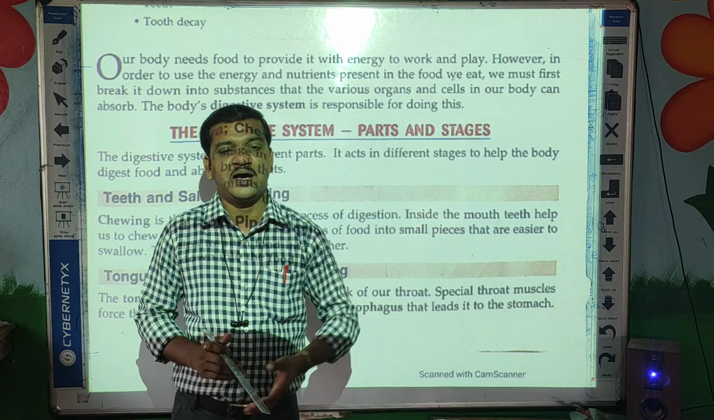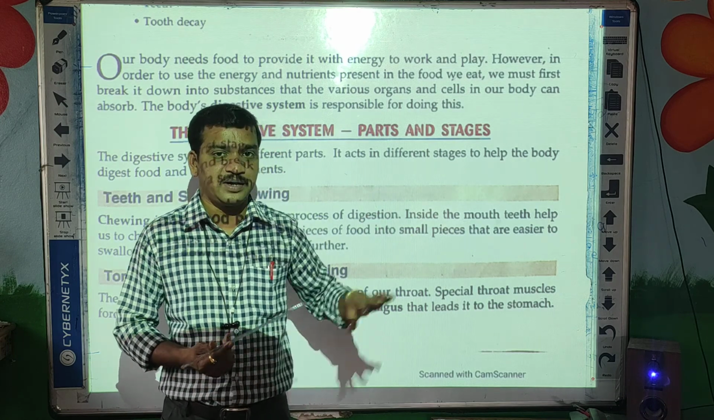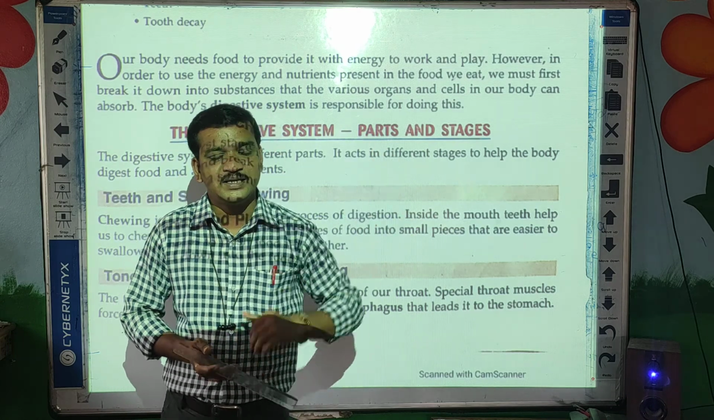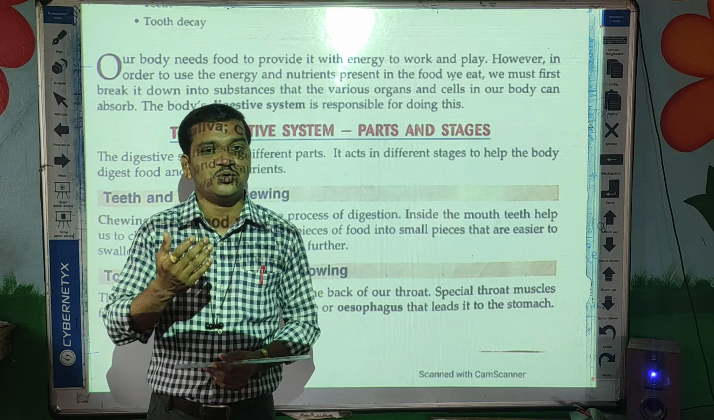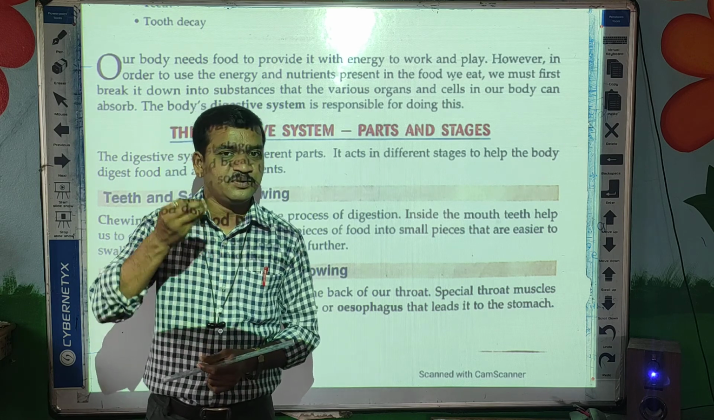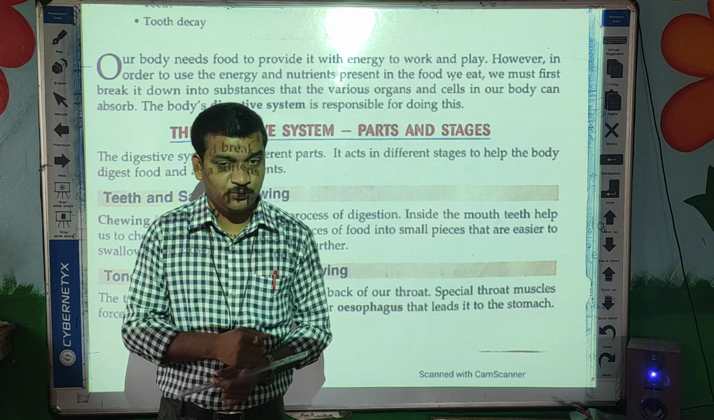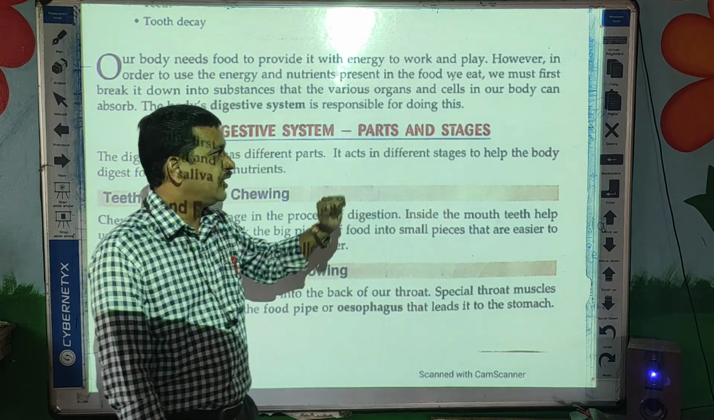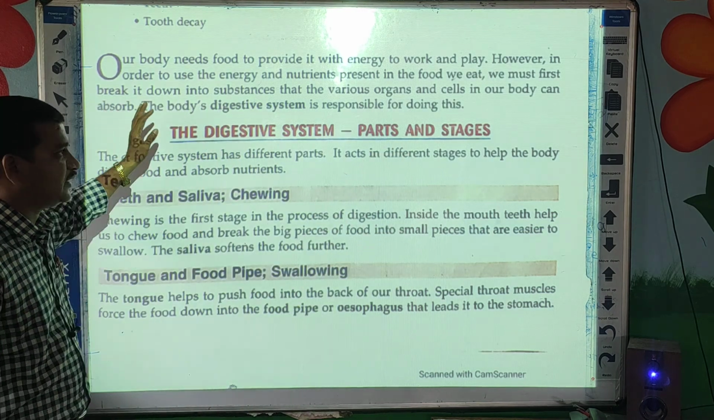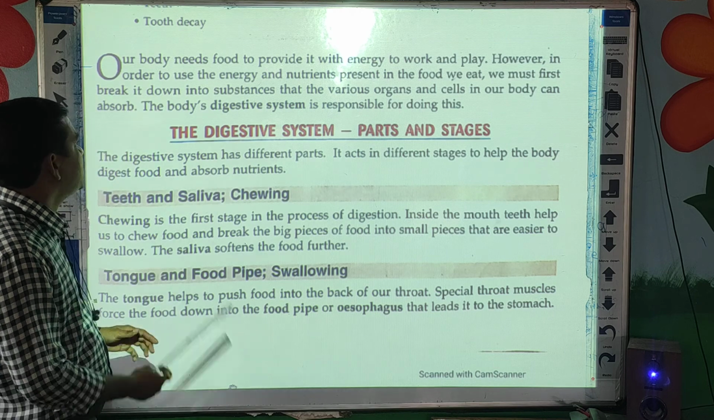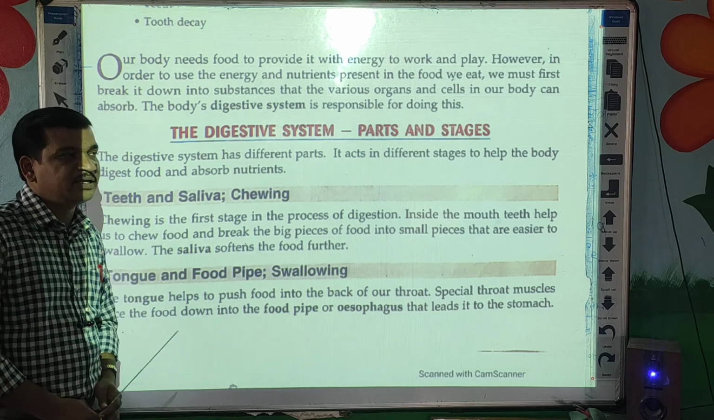If the person is a farmer, that farmer also requires energy to work in his field. So without energy no one can work. Even without energy a machine also cannot work. In the same way, we require energy, and that energy we get from food. So how do we get that energy from the food?